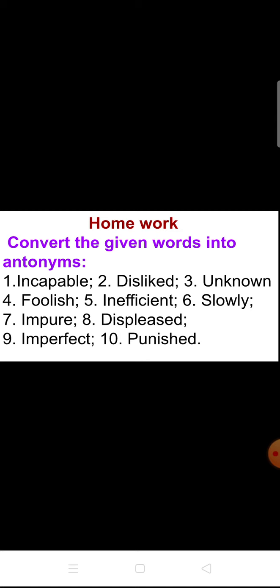Second question is disliked. Third one, unknown. Fourth one, foolish. Fifth one, inefficient. Sixth one, slowly. Seventh one, impure. Eighth one, displeased. Ninth one, imperfect. Tenth one, punished. These are the words. You have to write down the opposite word for the given words. It's very simple.